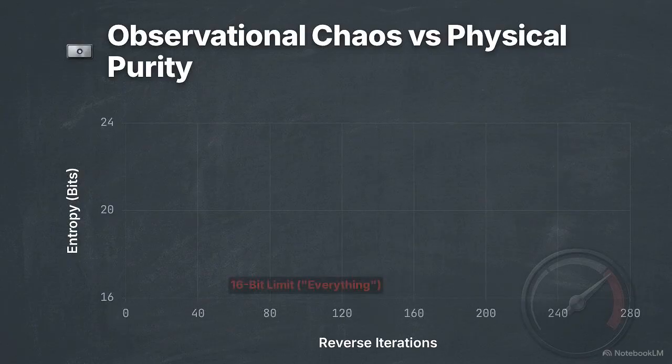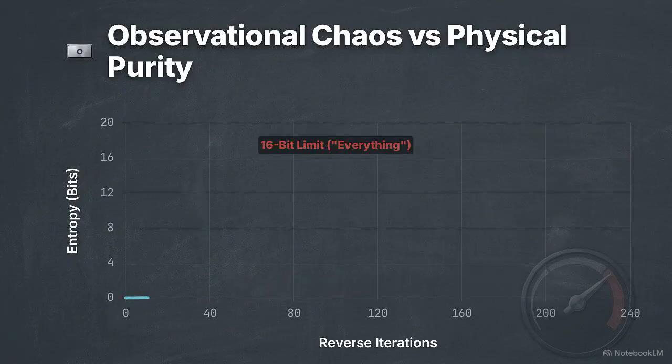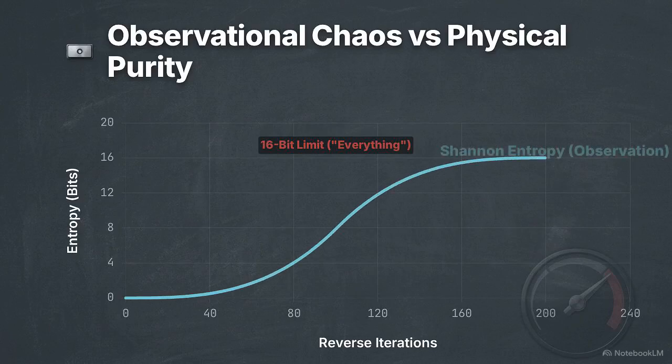This chart shows the observational, or Shannon entropy of our quantum system. When we begin reversing the algorithm, the uncertainty of our observation rises from 0 and converges exactly at 16 bits. But if we plot the von Neumann entropy on the same axis, we get a flat green line stuck at 0. The system is reaching maximum observational chaos, yet physically the information remains perfectly preserved.